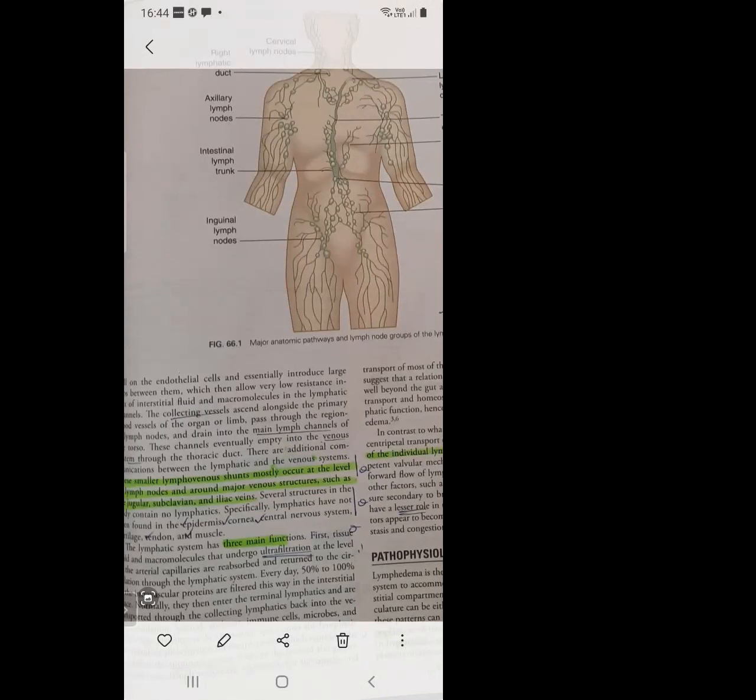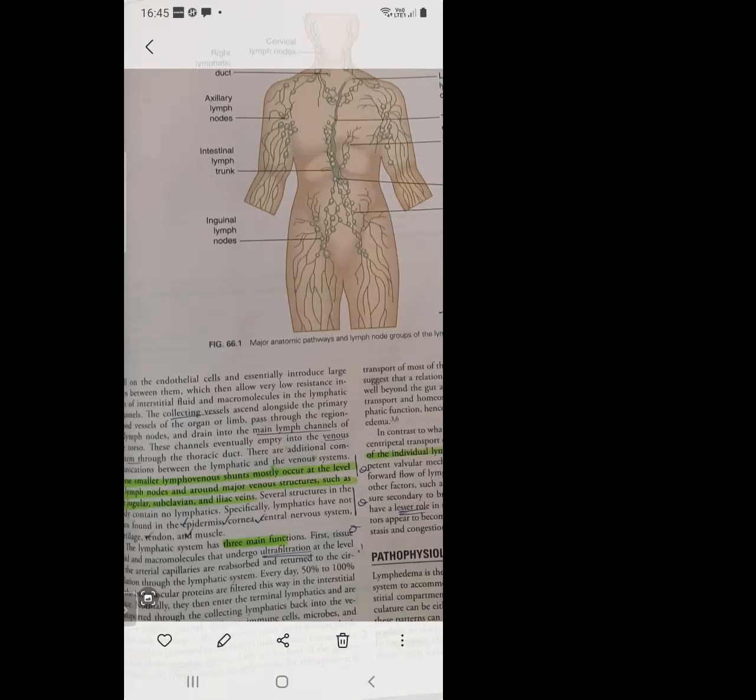So these are the 4 areas where lymphovenous shunts are present. And there are several structures in the body that contain no lymphatics. Very, very important MCQ: structures containing no lymphatics. What are the structures? Epidermis, cornea, CNS, cartilage, tendon, muscle.